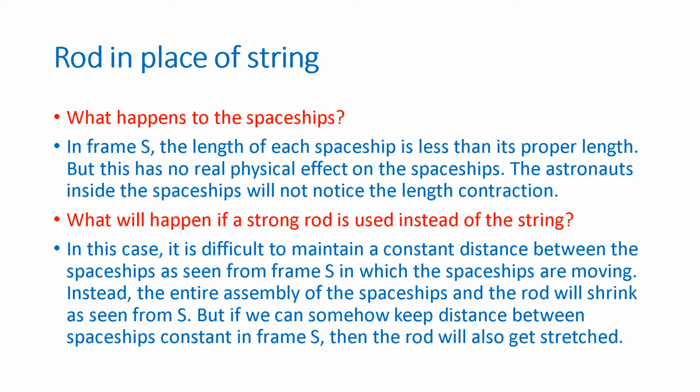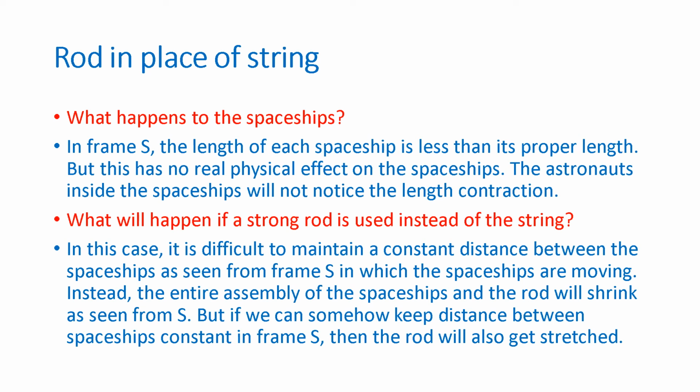What will happen if we use a strong rod instead of the string? In this case, it is very difficult to make sure that the distance between the spaceships is constant as seen from frame S, in which the spaceships are moving.